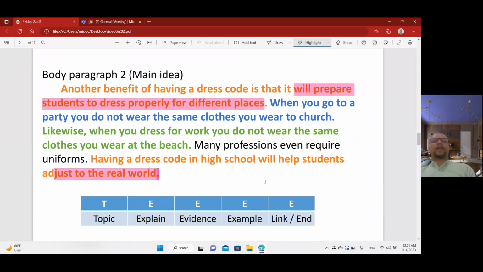So the end of this paragraph is the same as the start of this paragraph, and it also has explanation, evidence and example. And he mentioned in the examples places like the beach, church, and the party, so places and so on as examples. This paragraph too is, for me, an effective and successful one, so it's a class A.